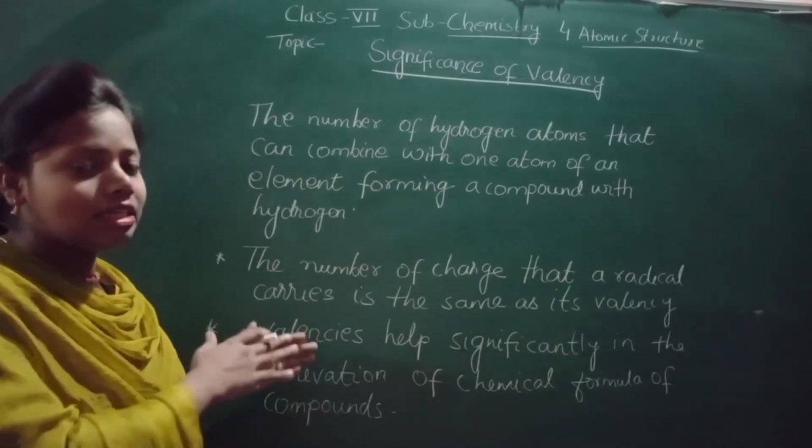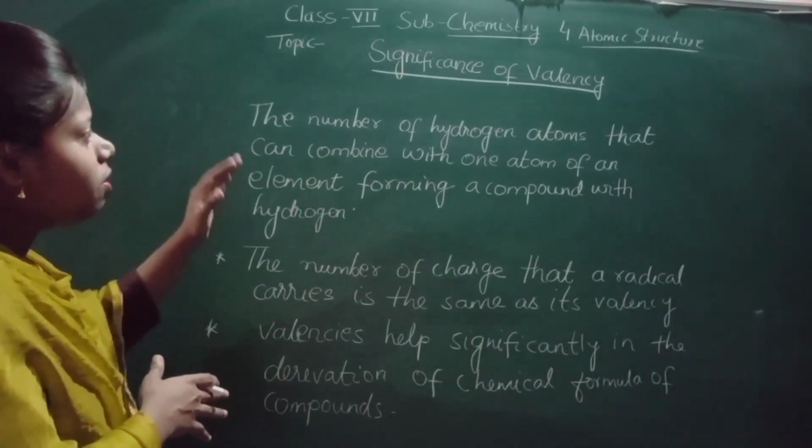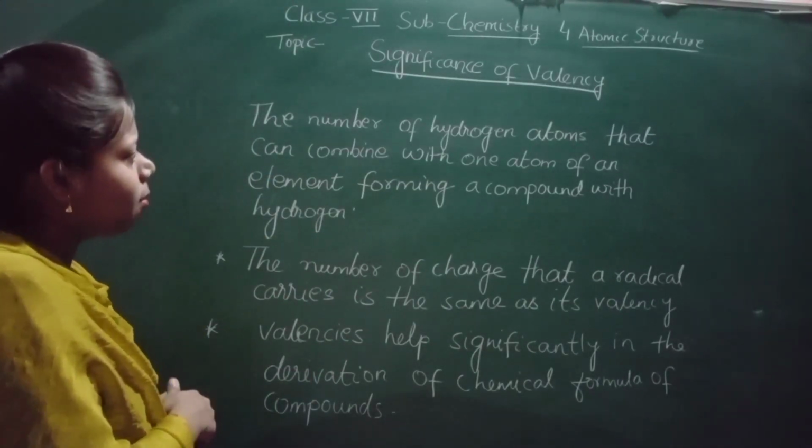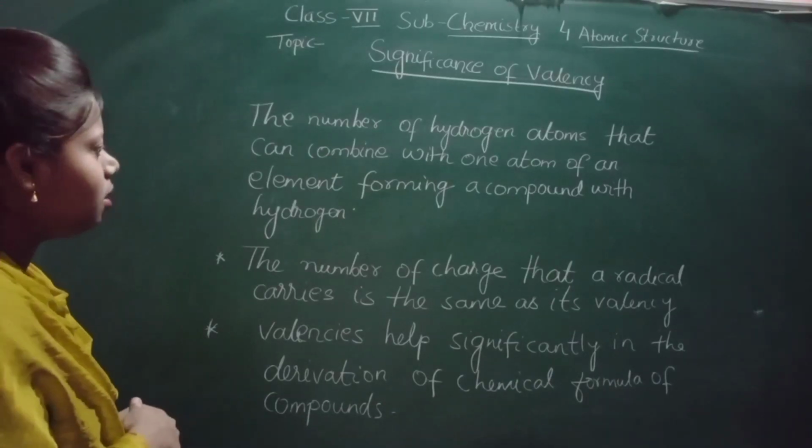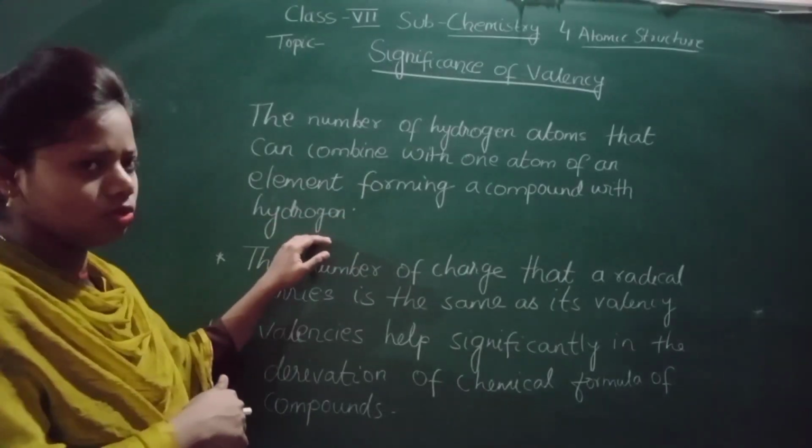Now let us see here. The number of hydrogen atoms that can combine with one atom of an element forming a compound with hydrogen.